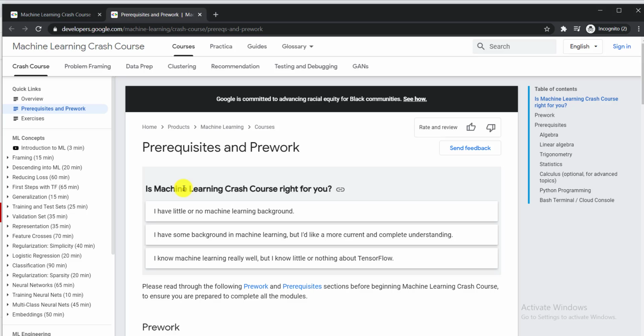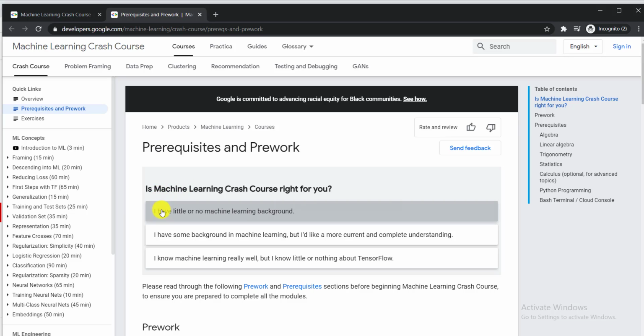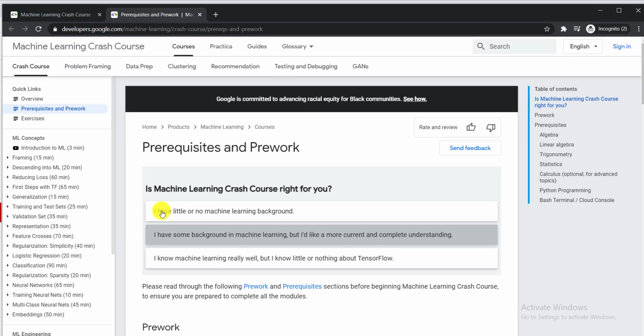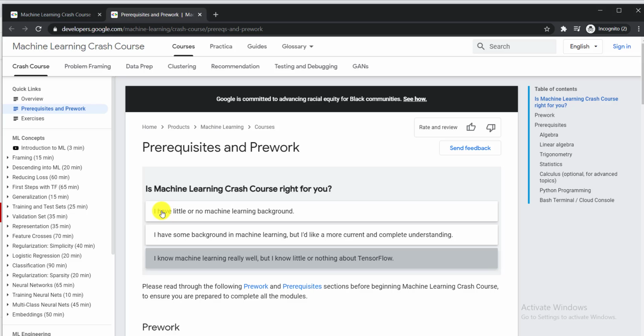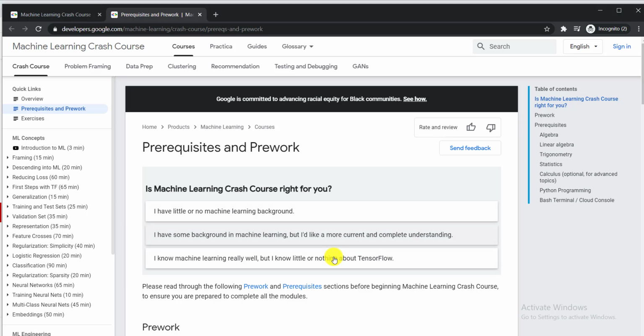Okay, and here they will ask you some questions. Is machine learning crash course right for you? Here you can see: I have little or no machine learning background. I have some basic background in machine learning, but I'd like a more complete understanding. I know machine learning really well, but I know little or nothing about TensorFlow. TensorFlow is the advanced level of machine learning. So you can select any one of these.